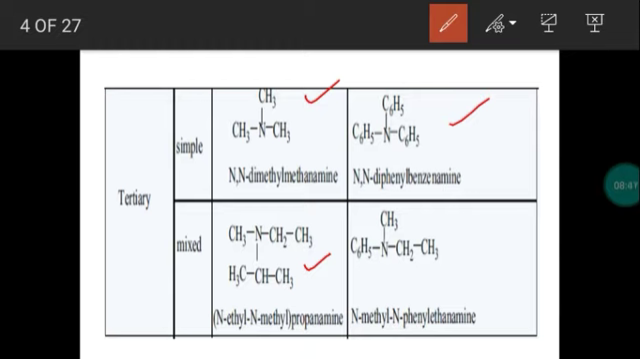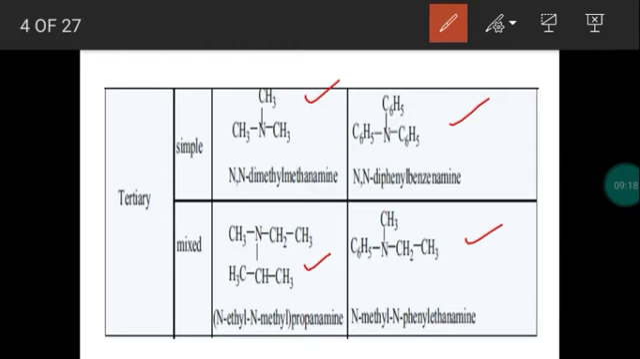What is the common name for this one? Ethyl methyl isopropyl amine. Next example, the three groups are different. One is methyl, another one is ethyl, and another one is phenyl. So three different groups are replacing the hydrogen atoms in the ammonia. If at least one aromatic ring is present, we call it aromatic amine. So this is a tertiary aromatic amine. Since the arrangement is unsymmetrical in nature, this is called unsymmetrical or mixed tertiary aromatic amine. The common name is ethyl methyl phenyl amine.